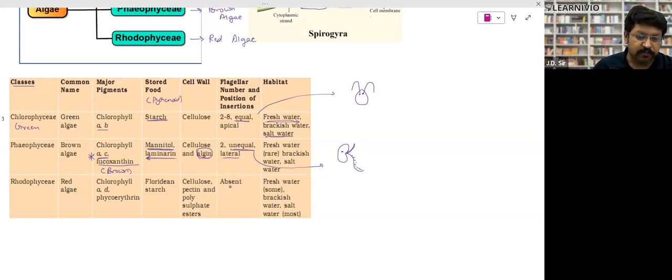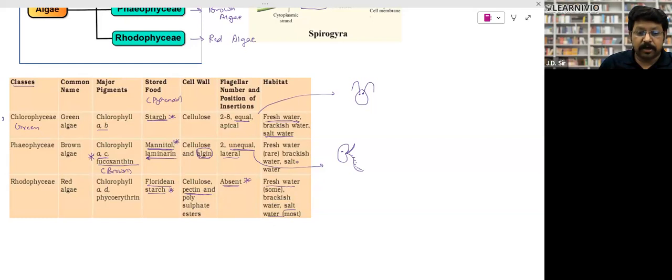And the third thing, flagella is absent in red algae. That is also a question. I have seen that question a number of times, right? Flagella are not found in the red algae, and the stored food is floridean starch. This is also starch, right? So you have to remember the food, and the cell wall is made up of pectin and polysulfate esters, right?